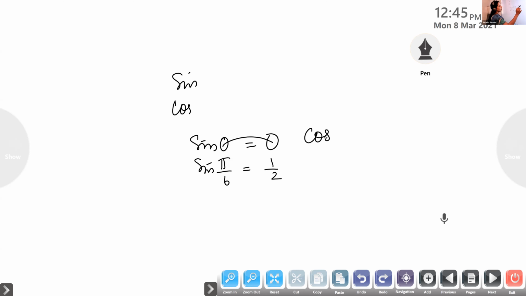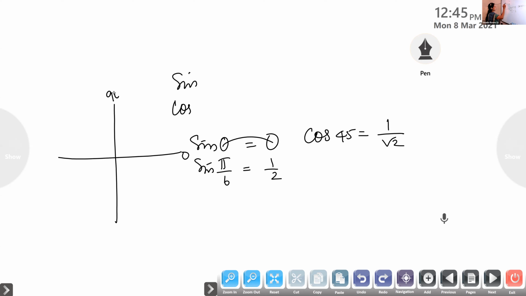What about cos 45? What is cos 45? 1/√2. So cos is a function which maps 45 to 1/√2. Okay, and we have learned some concepts like this, isn't it?